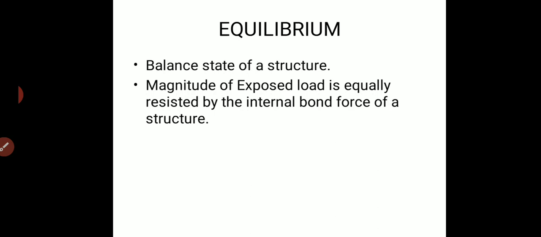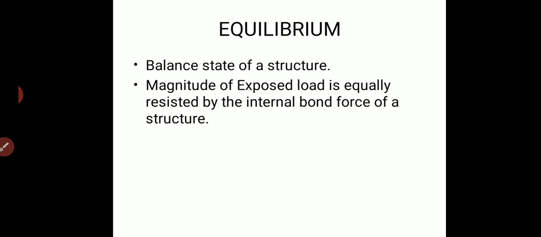In order to maintain the structure in its stable state or equilibrium state without any failure, the same 10 kilonewton of force should be developed by the structure internally in order to resist the exposed load, so that they cancel each other. So the structure remains in an equilibrium condition.